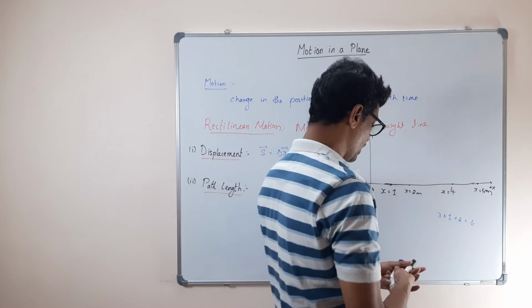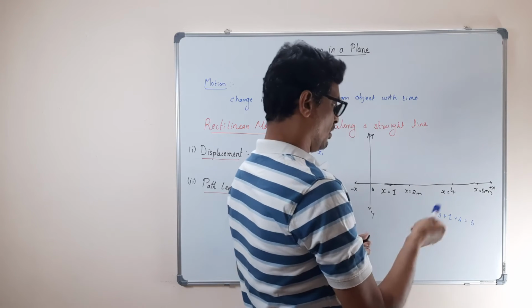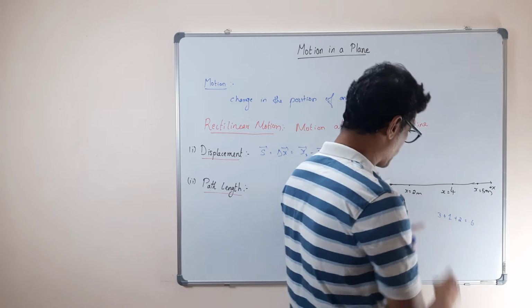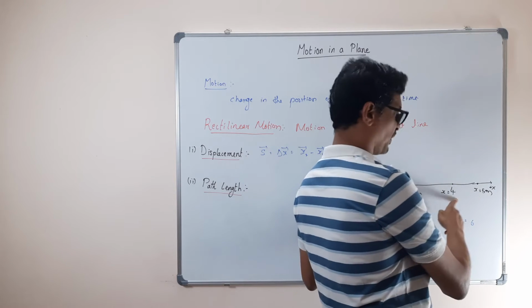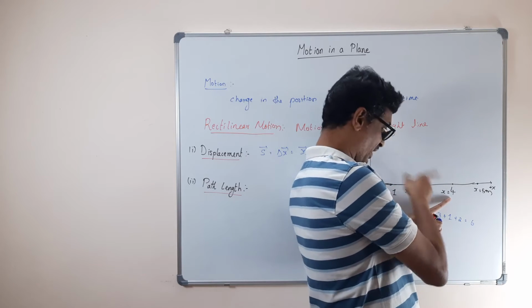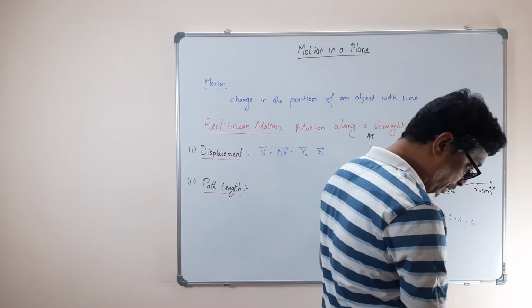So how much? Tell me. 3 plus 1 plus 3. That is 7. That's what they have written. Initially it was 3 plus 1, that is 4. Now 4 plus 3, that makes it 7. So this is the path length.